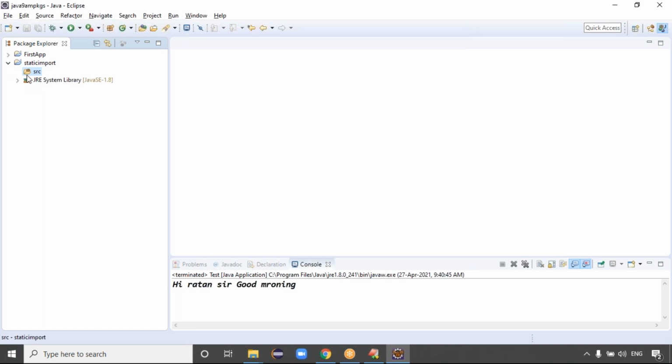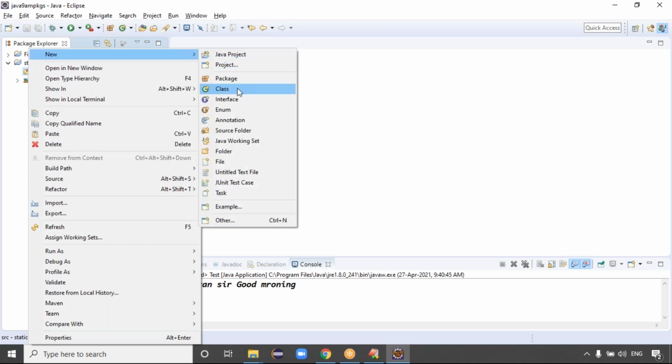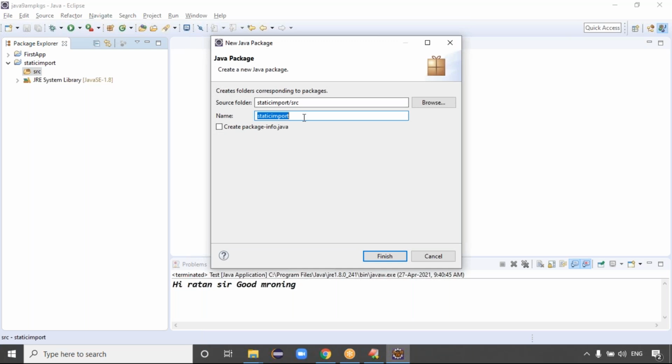The static import project has the src folder. Here I want to create the package and class. Right click, New. Previously we created the class directly, and when you create the class it also asks for the package name, which is not a problem. But if you want, you can create the package first: com.tcs, the reverse of the domain name.